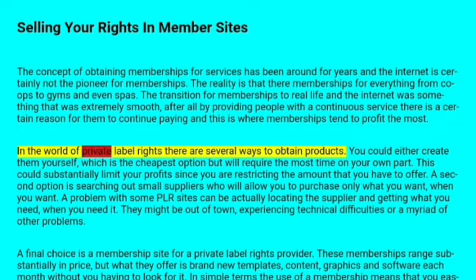In the world of private label rights, there are several ways to obtain products. You could create them yourself, which is the cheaper option but will require the most time on your part. This could substantially limit your profit since you are restricting the amount that you have to offer. A second option is searching out small suppliers who will allow you to purchase only what you want. The problem is that they can be difficult to locate and get what you need when you need it.